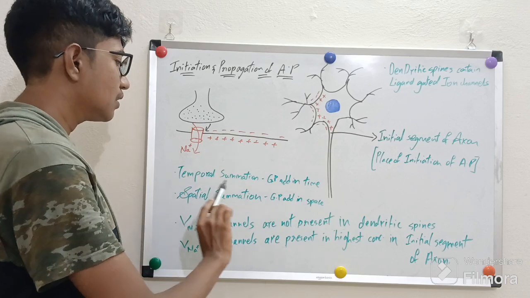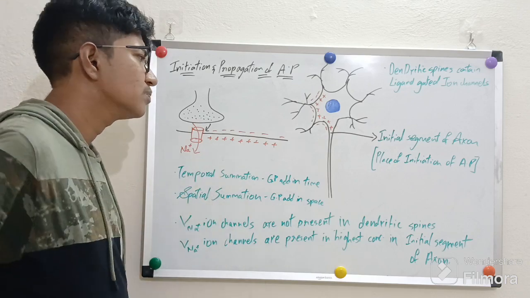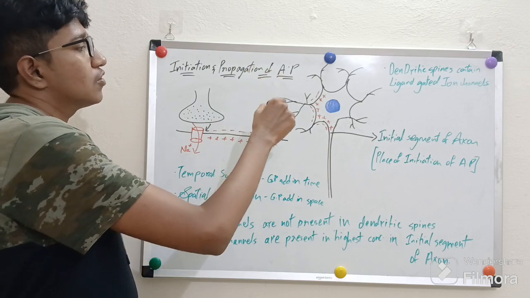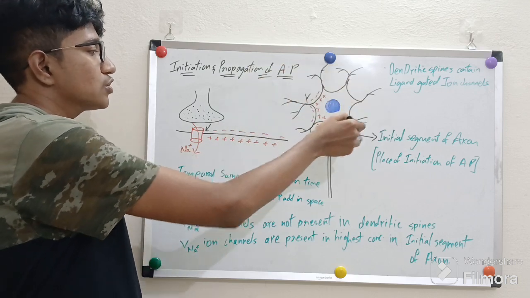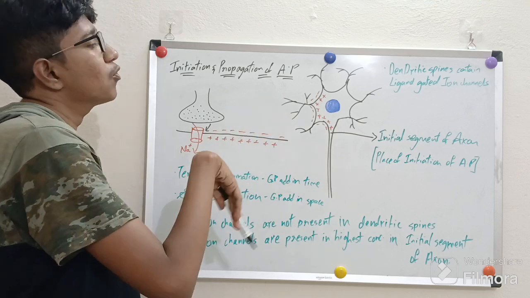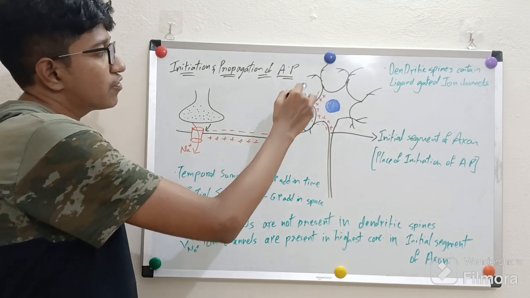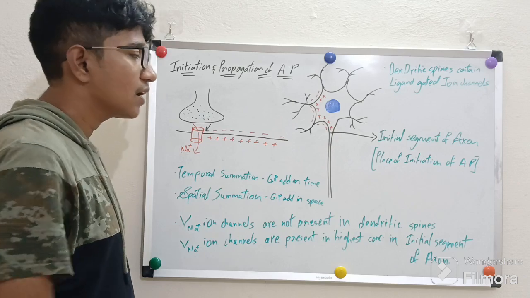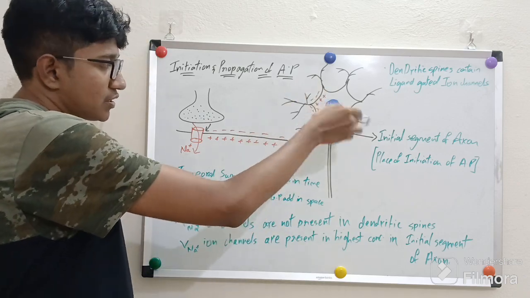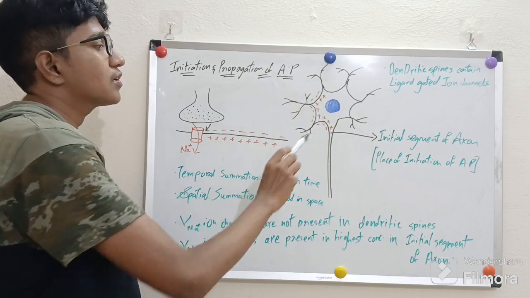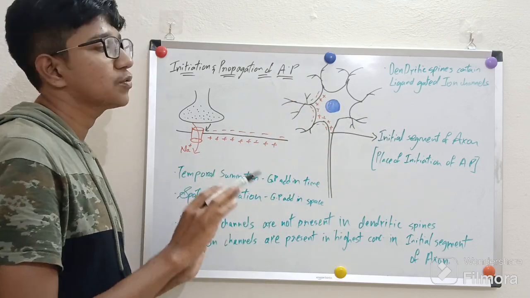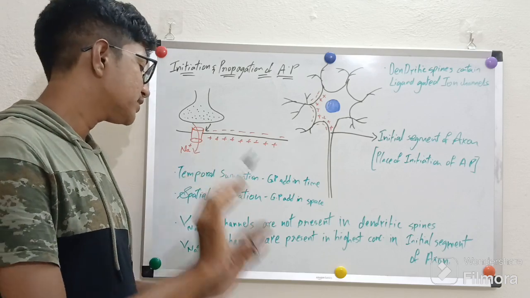That is temporal summation. What is spatial summation? Spatial summation means a variety of synapses, that means at a large number of locations of dendritic spines, more than one graded potential is produced at different locations of the neuronal cell, and these graded potentials from these different locations add at that particular point, that is the initial segment of the axon. If it is strong enough, both summations can fire an action potential.